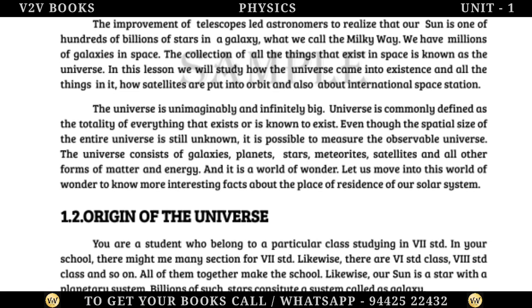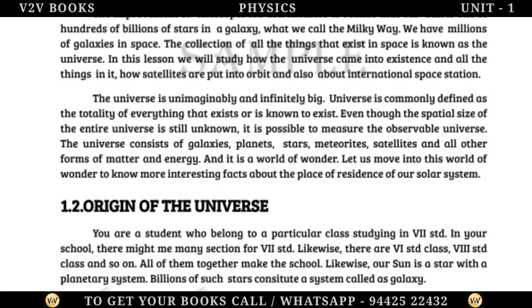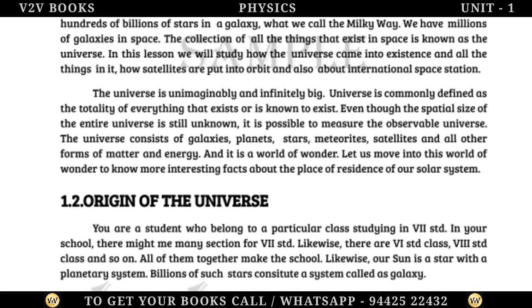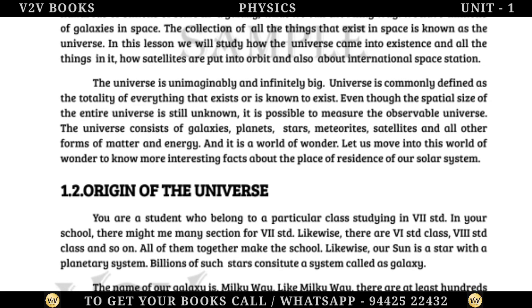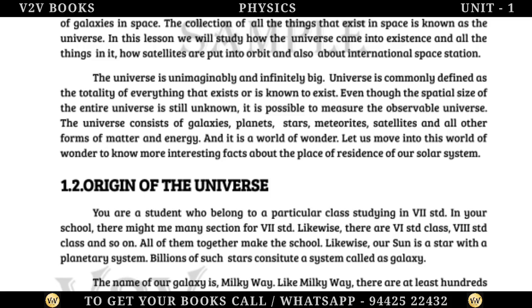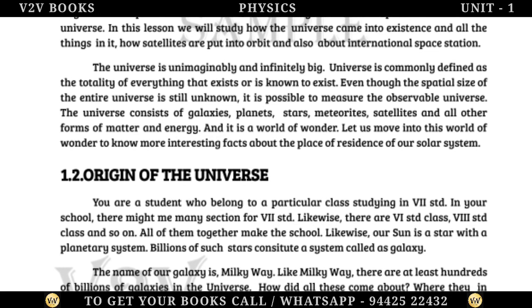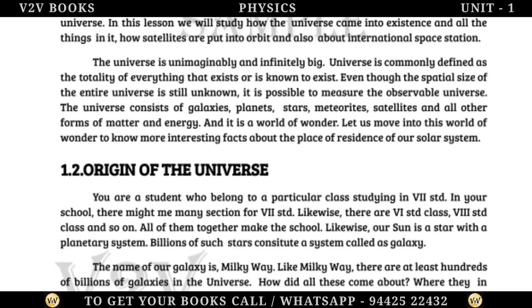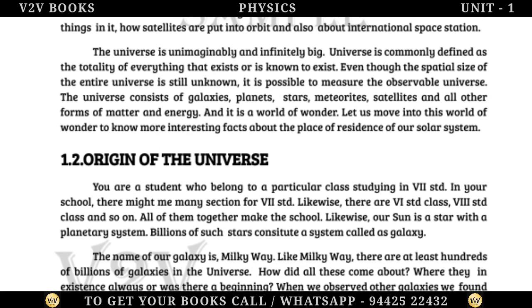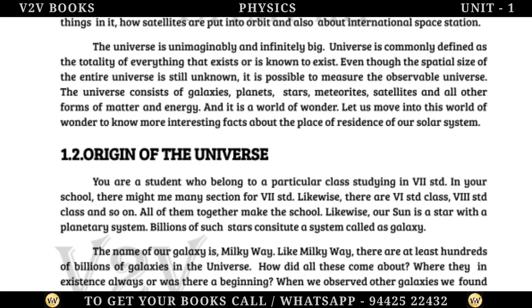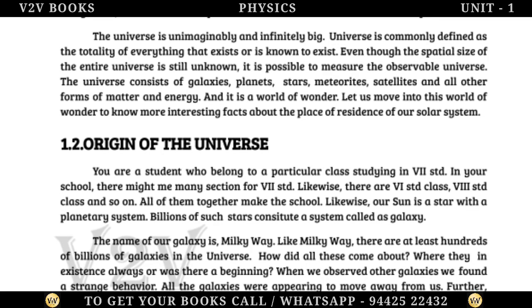You are a student who belongs to a particular class, studying in 7 STD. In your school, there might be many sections for 7 STD. Likewise, there are 6 STD class, 8 STD class and so on. All of them together make the school. Likewise, our sun is a star with a planetary system. Billions of such stars constitute a system called a galaxy. The name of our galaxy is Milky Way.